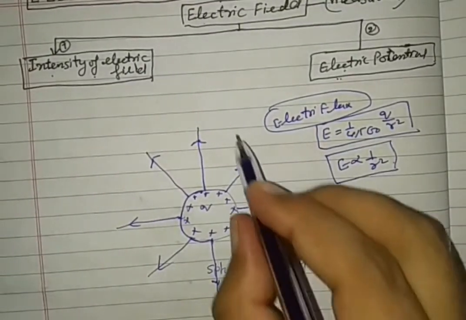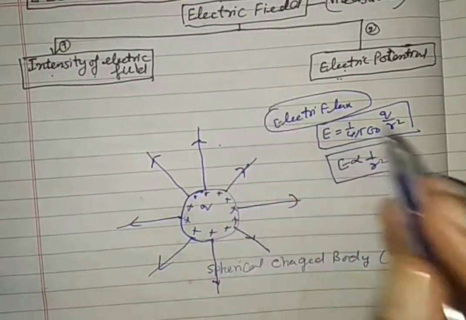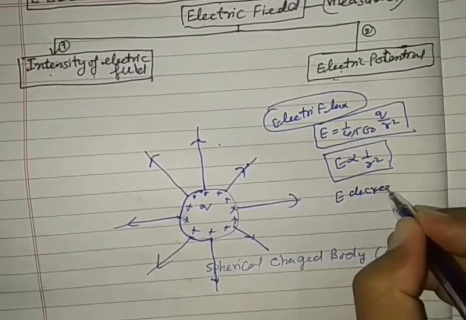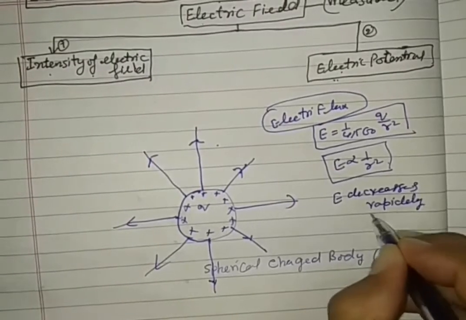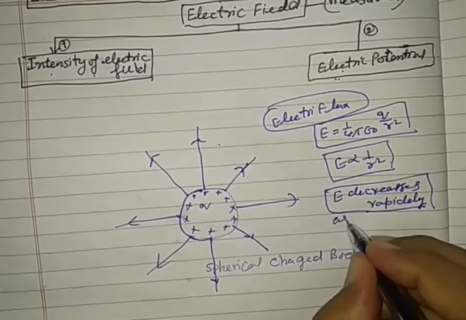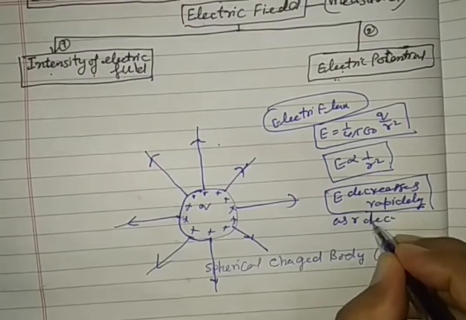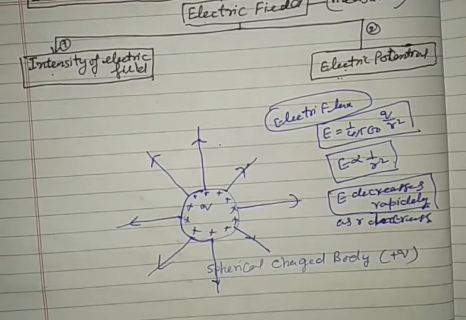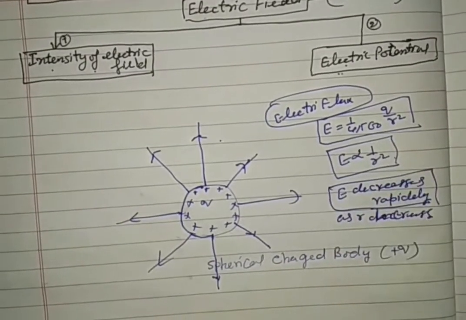This shows that electric field intensity E decreases rapidly. See carefully how: as R increases, electric field E decreases rapidly by the inverse square law we know.